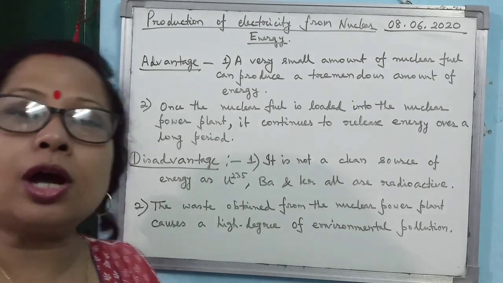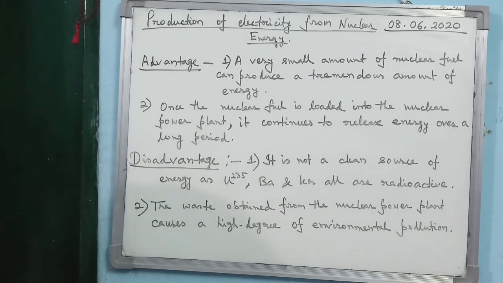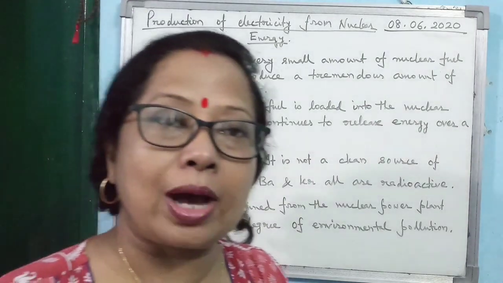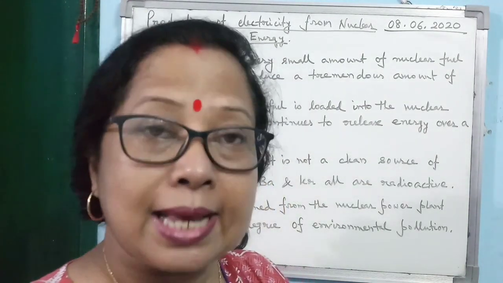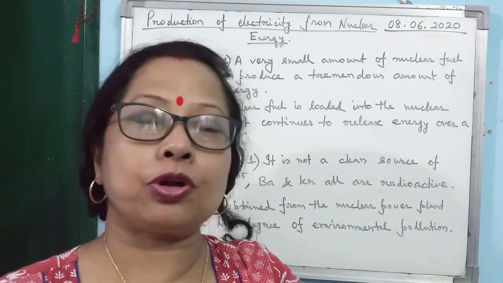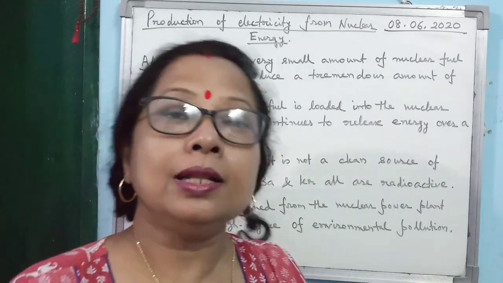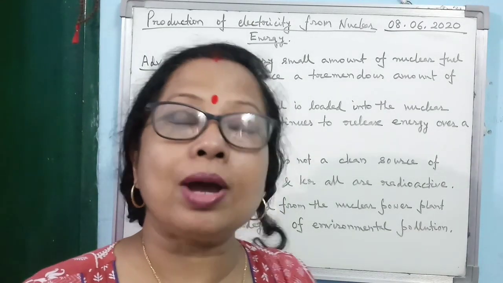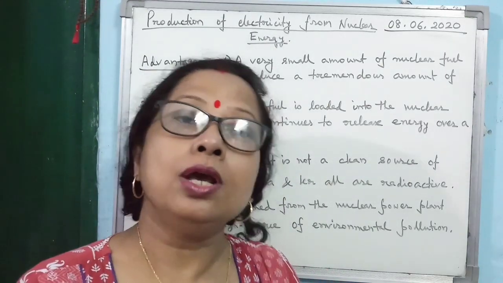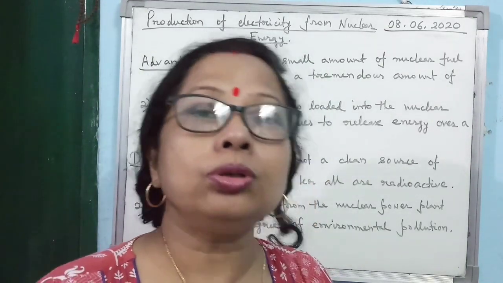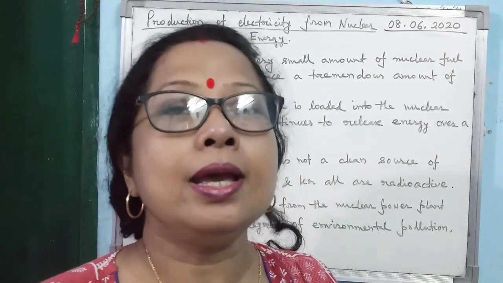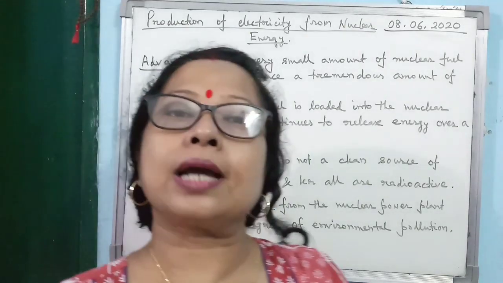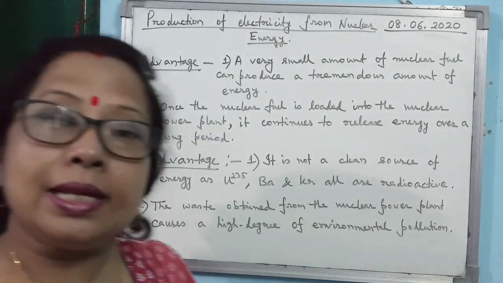Then what are the disadvantages? The disadvantage is that it is not at all a clean source of energy. Why is it not a clean source of energy? Because before the reaction, uranium-235 is the reactant, and after the reaction the products you are getting are barium and krypton. They are all radioactive and continuously emit radioactive radiation, alpha, beta and gamma, which is very, very harmful to all living beings. That's why the workers working in the nuclear power plant need a special kind of protection. That is the disadvantage.